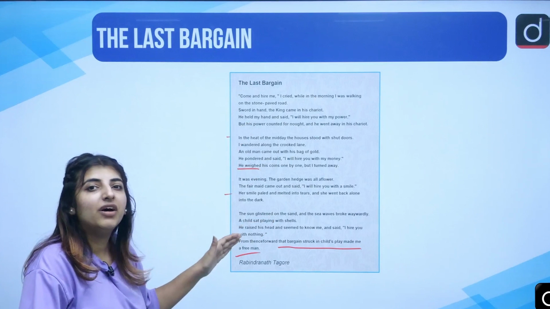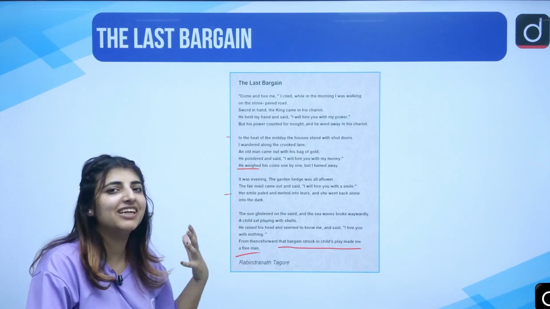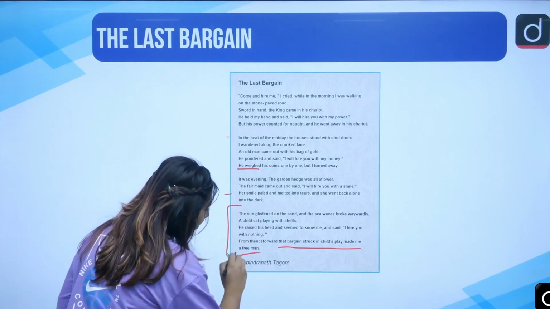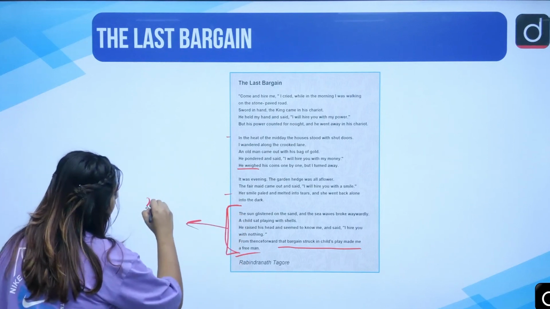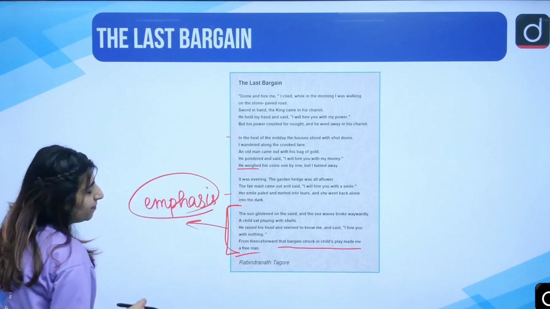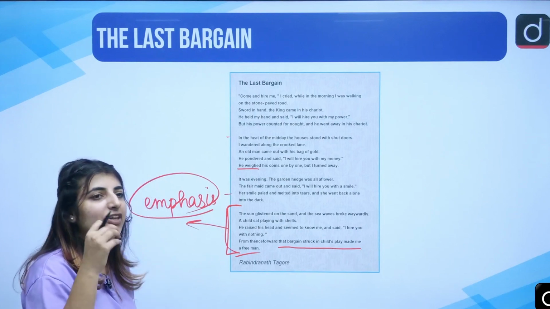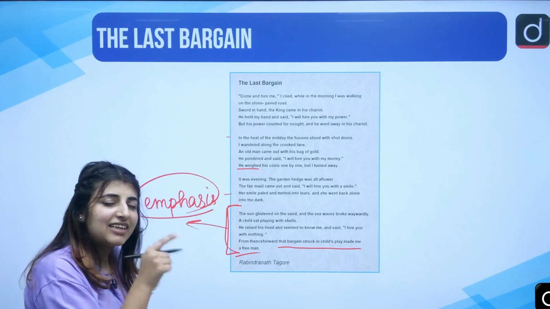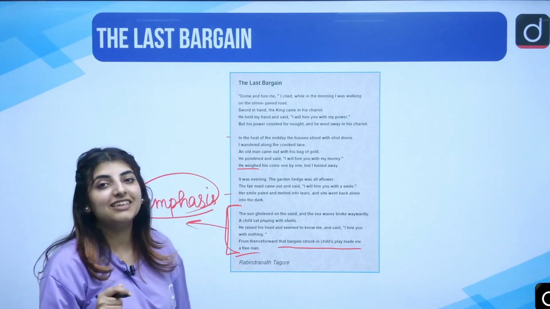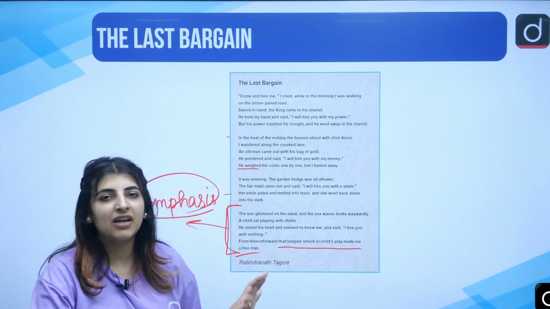These people were talking about their materialistic things, but that child said that I don't have anything, but I'll still hire you, right? So this is the last bargain which laid much emphasis on certain things, and of course it is the one which led him to think twice about certain things, thinking that yes, this child said such an important thing which made me a free man. So, of course, these were certain themes which we were supposed to cover when it comes to Rabindranath Tagore.